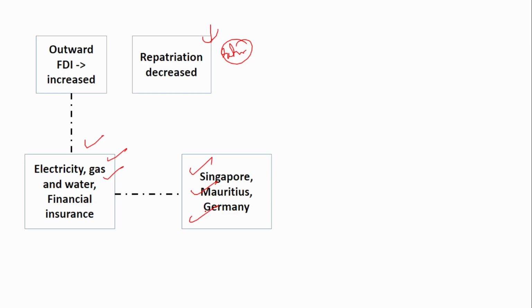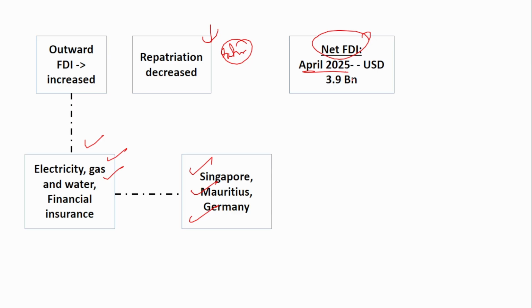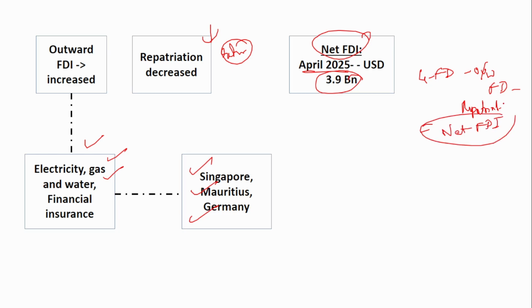And net FDI for April 2025 was 3.9 billion. From the gross FDI, you subtract the outward FDI and the repatriation, the money that has been taken back by the investors, and you arrive at the net FDI. So the net FDI was 3.9 billion in April 2025.